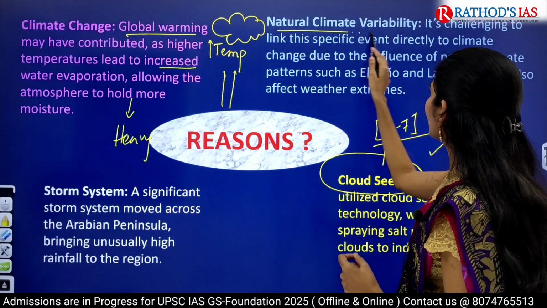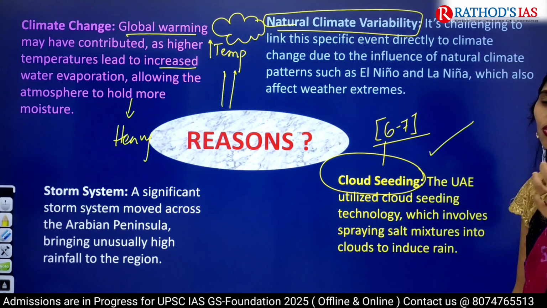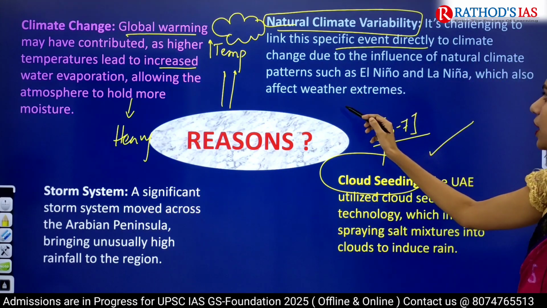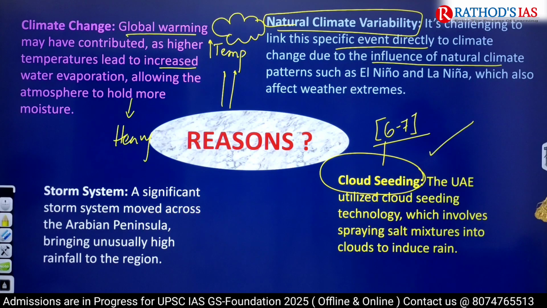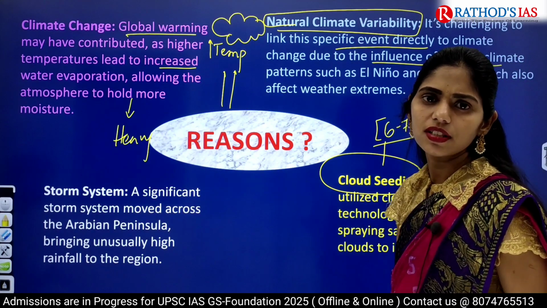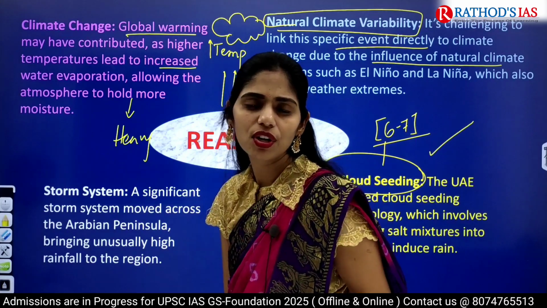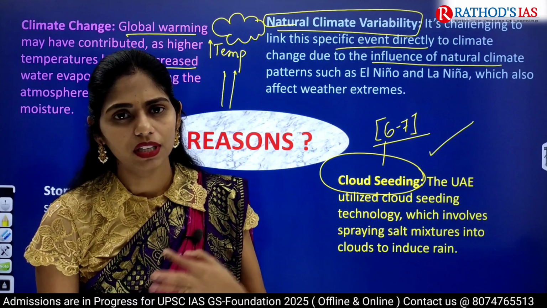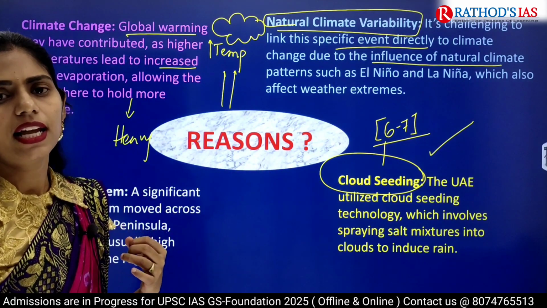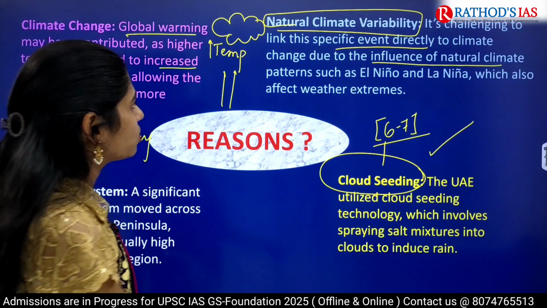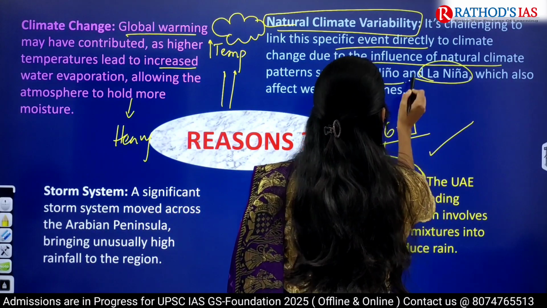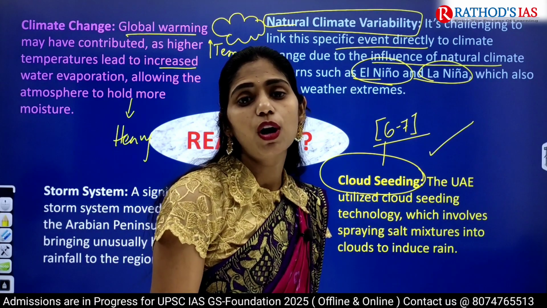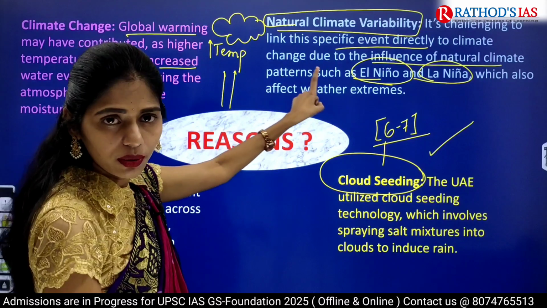And next one is natural climate variability. So it is very challenging, okay, it is very challenging to link a specific event directly to climate change, due to the influence of natural climate patterns. Like actually we have El Nino this year, and even IMD and a private agency, for example SkyMet, came with projections. In those predictions they said that we are going to have La Nina. So because of this El Nino and La Nina, they have a lot of impact not only on the Indian monsoon, but even on some areas where we have this monsoon type of climate. Okay, so this is also one important reason.